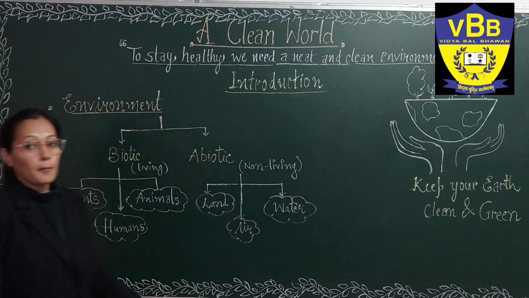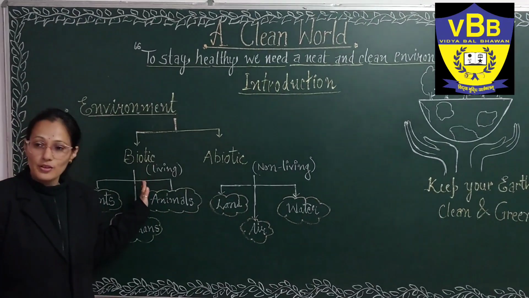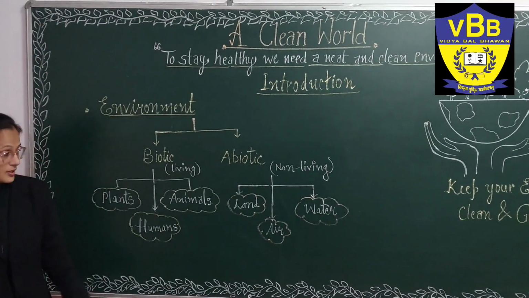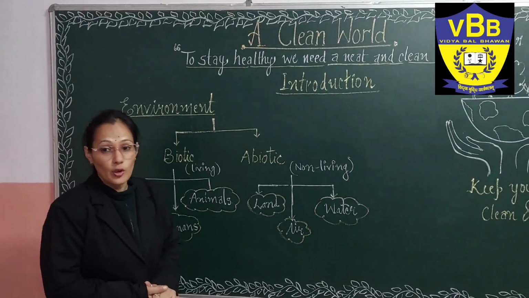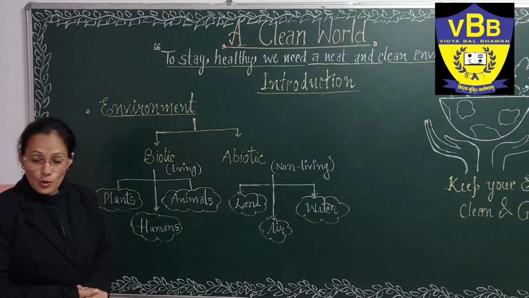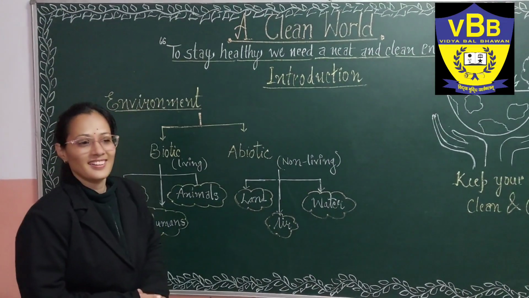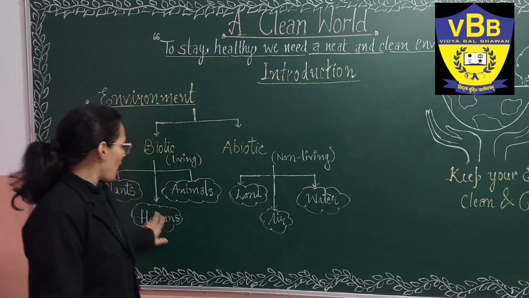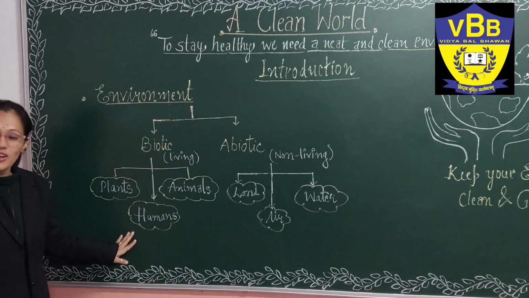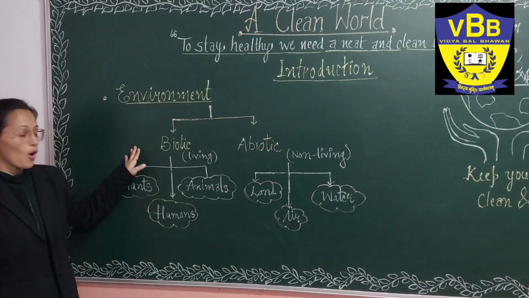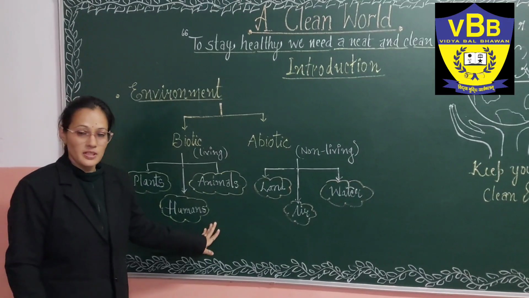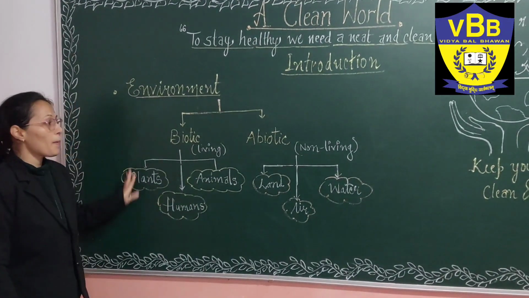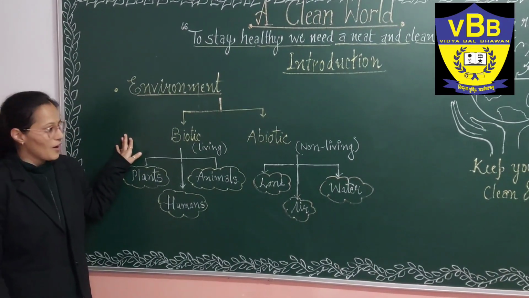There are mainly two factors, biotic and abiotic factors. Biotic factors are living factors, in which we include the living things. Do you know what the living things are? Yes, correct. Plants, human beings, we are also in the category of biotic components of the environment, and animals. These are the major biotic components of the environment.